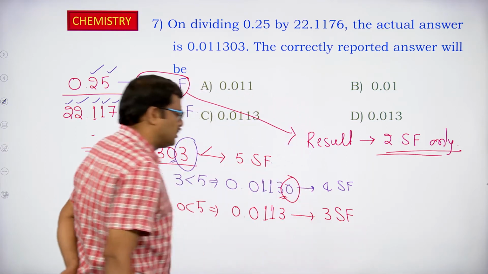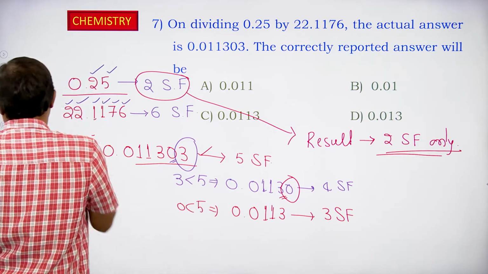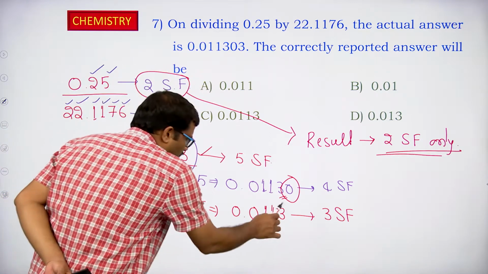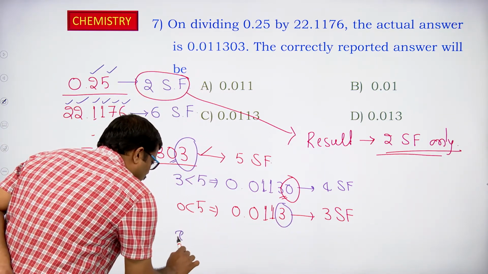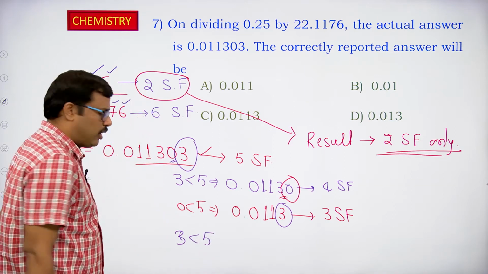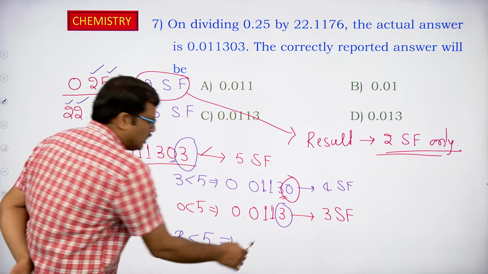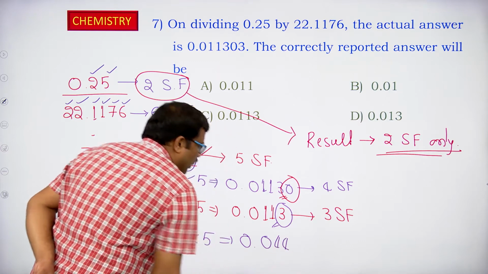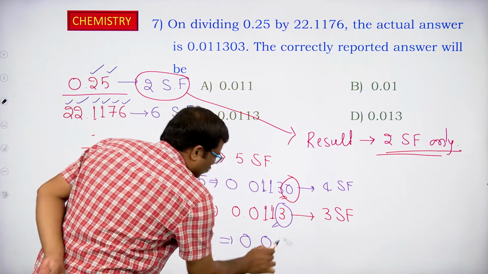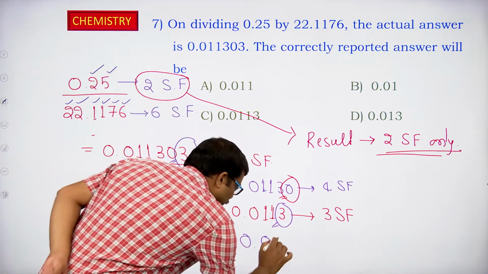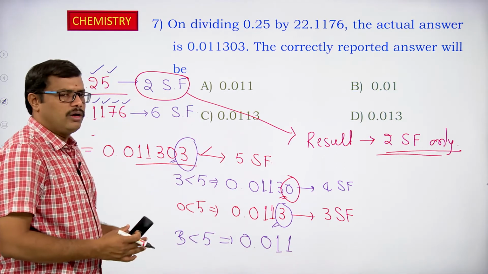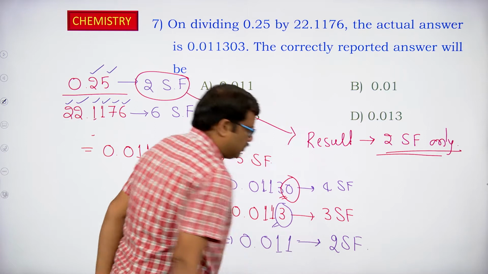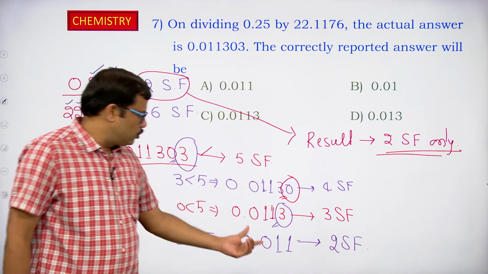Now if we observe this one, we have 3 significant figures in this case, 1, 1 and 3. But our result should contain only 2 significant figures. So again I have to round off the number. The lastmost digit to be removed is less than 5. In that case, no need to change the preceding number. You write it as it is. So the number becomes 0.011. 0.011 is the actual value we have to report. If we observe this number, it has 2 significant figures. So this should be the answer.